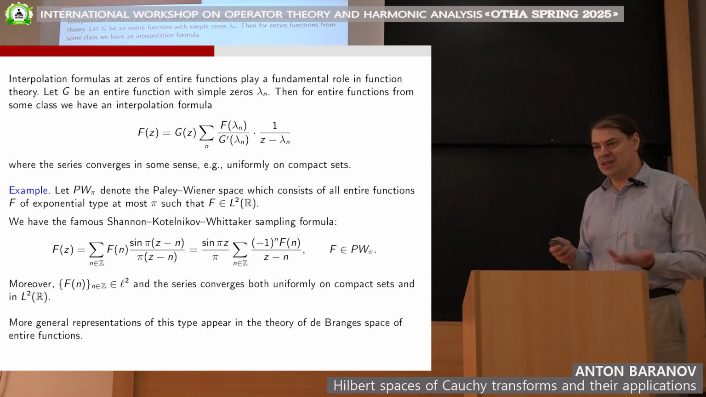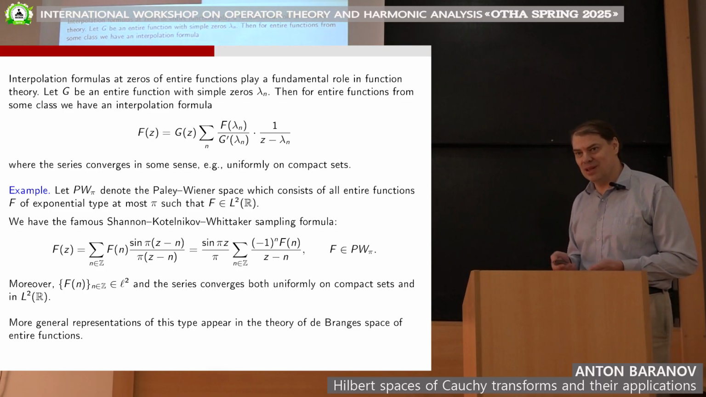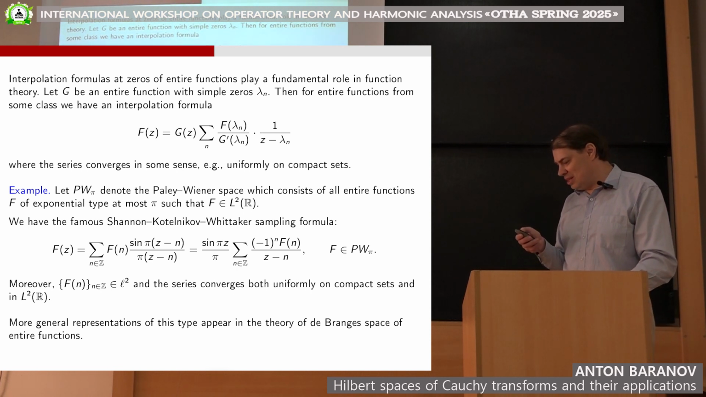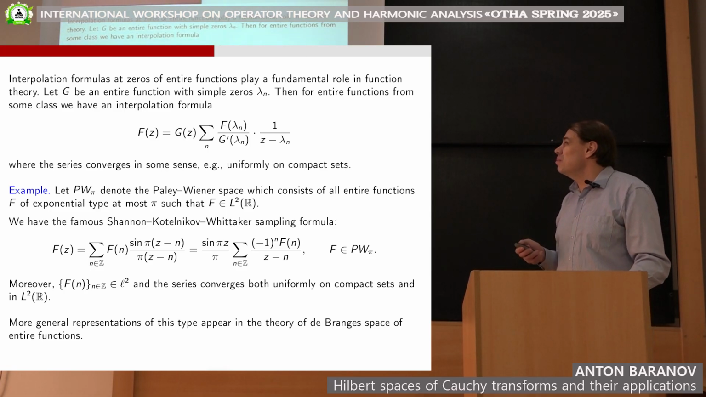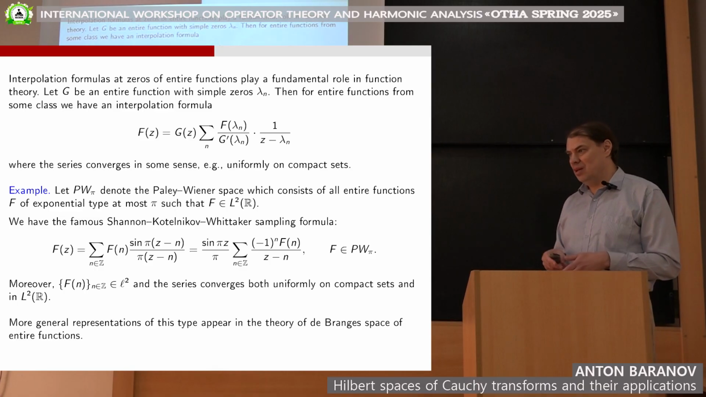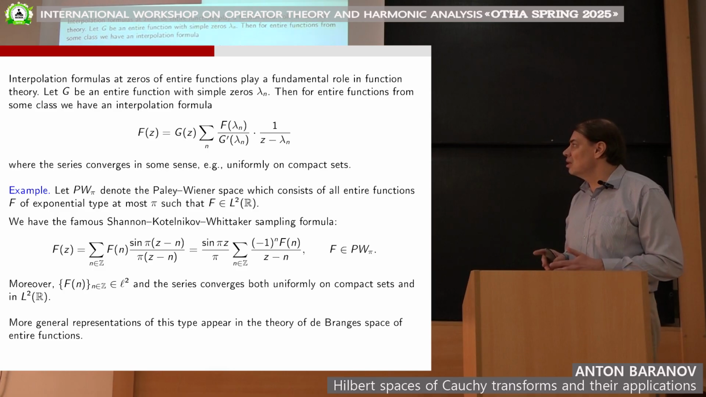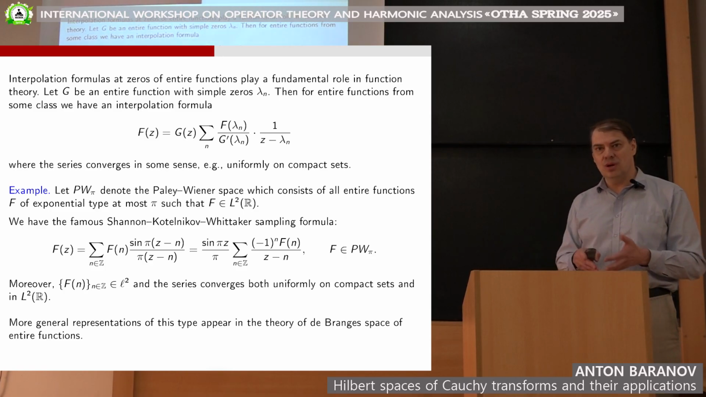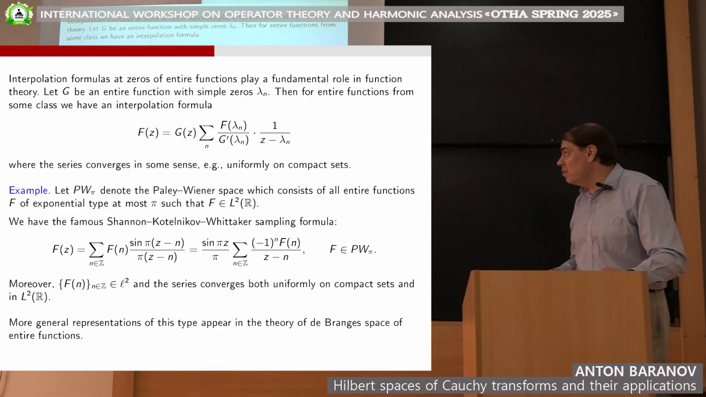For example, a trivial example, of course, if G is a polynomial and F also is a polynomial of a smaller degree, then it's a standard interpolation formula for polynomials. Another classical example is the Paley-Wiener space. Paley-Wiener space consists of all entire functions of exponential type at most, we fix here the constant pi, which are square summable on the real axis. In other words, these are Fourier transforms of L2 functions with the support in the interval from minus pi to pi, the so-called band-limited functions.